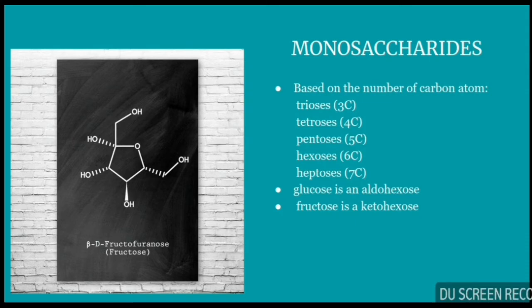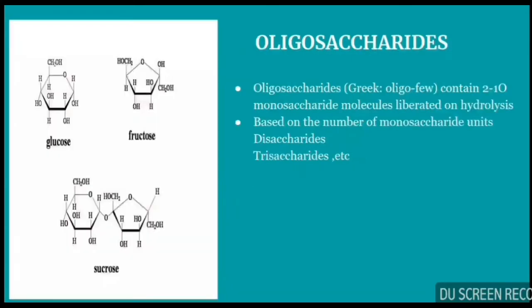There are examples for monosaccharides, that is glucose, which is an aldohexose. It contains an aldehyde group as well as 6 carbon atoms. Fructose is a monosaccharide which consists of a ketone group as well as 6 carbon atoms. So this ends the monosaccharides.